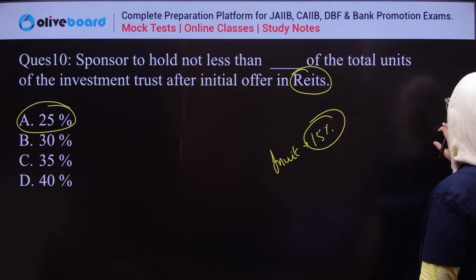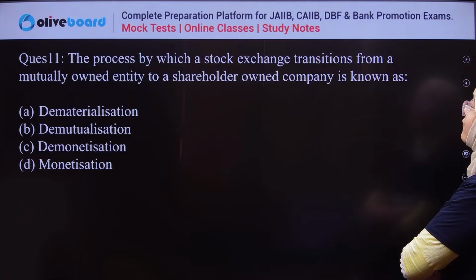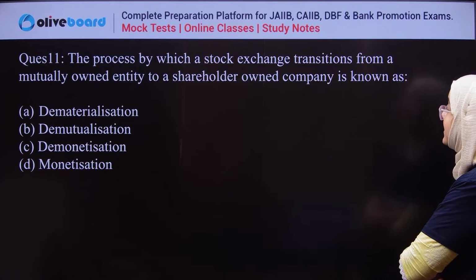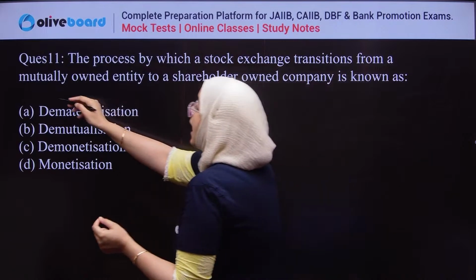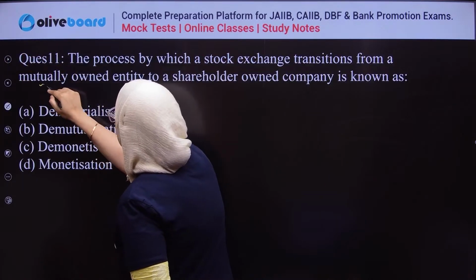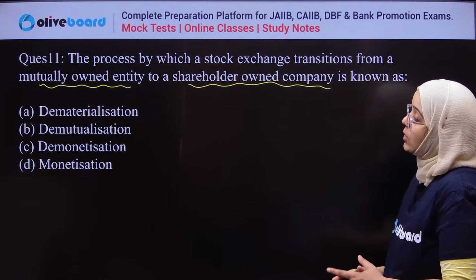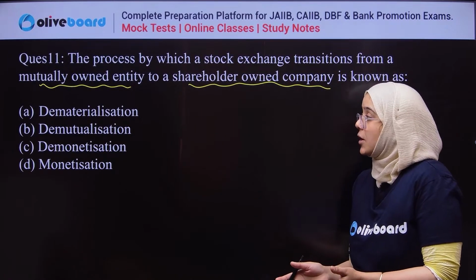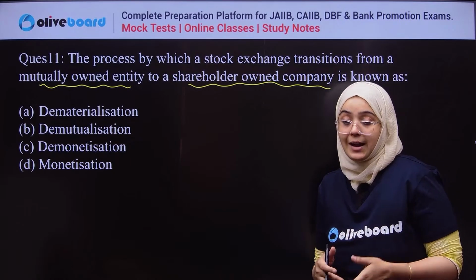Good. Next question: the process by which a stock exchange transitions from a mutually owned entity to a shareholder company is known as dematerialization, demutualization, demonetization, or monetization.